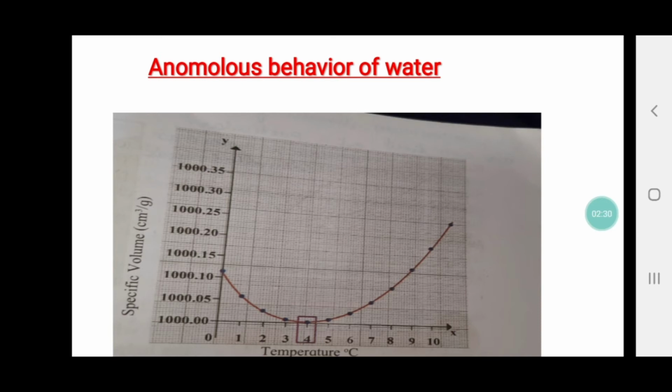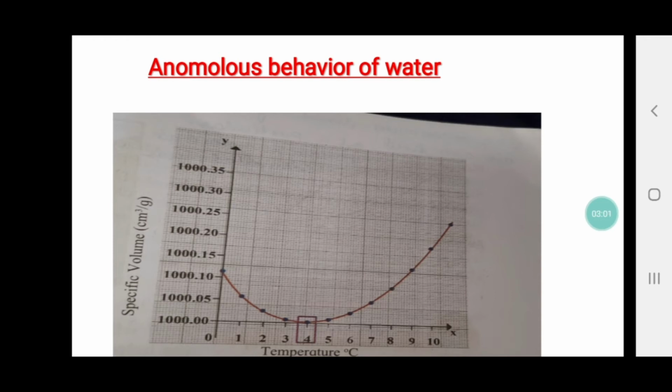Now what are we going to study? First, we'll take the general example. Whenever we heat any solid substance, what happens? It melts, okay, and volume increases. So the graph has to be somewhat like this, right? But it is not like this. There is a special character when we talk about water. What is that special thing that we are going to discuss now?